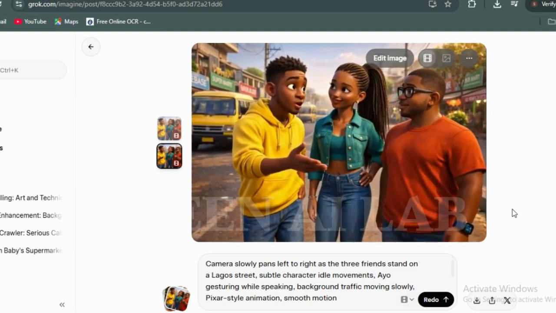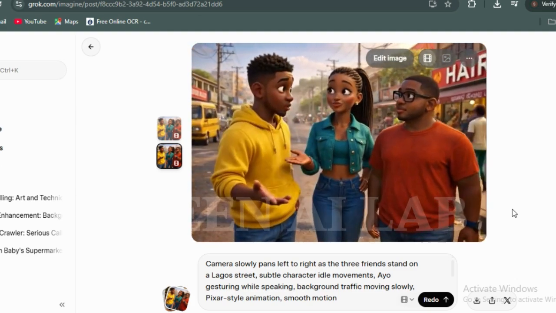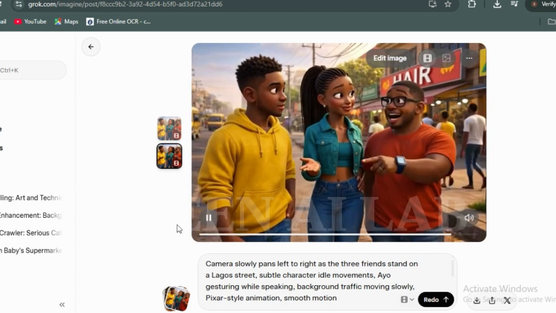Guys, imagine 3 avatars talking in one video. Clean and simple. Exactly. And it works perfectly for AI content.